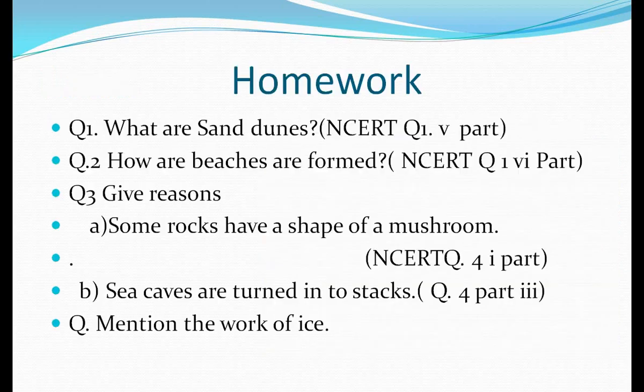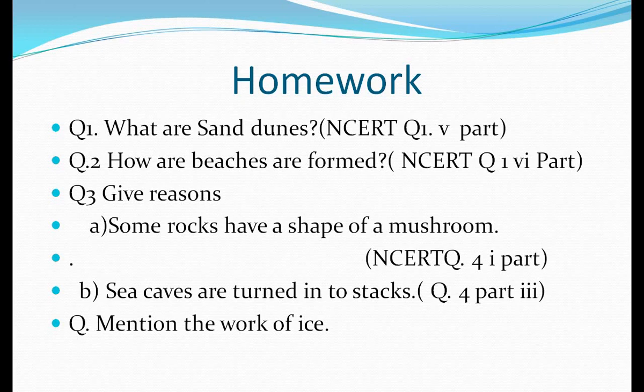Okay, so in this way our today's lecture is completed. Now I'll assign you homework. First, what are sand dunes? I just explained to you what sand dunes are, and this is your NCERT question 1, fifth part, given in your NCERT books. What are sand dunes? Second, how are beaches formed?